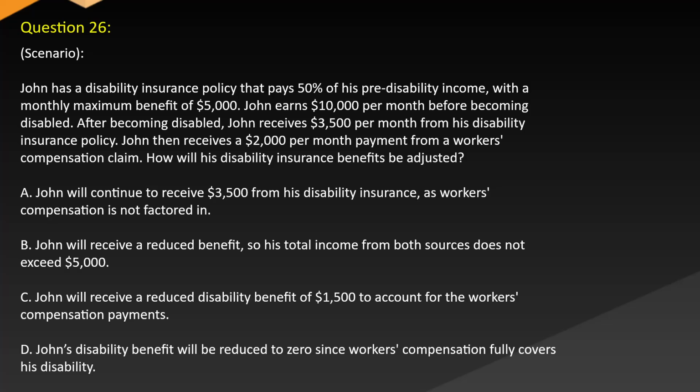A. John will continue to receive $3,500 from his disability insurance as workers' compensation is not factored in. B. John will receive a reduced benefit, so his total income from both sources does not exceed $5,000. C. John will receive a reduced disability benefit of $1,500 to account for the workers' compensation payments. D. John's disability benefit will be reduced to zero since workers' compensation fully covers his disability.